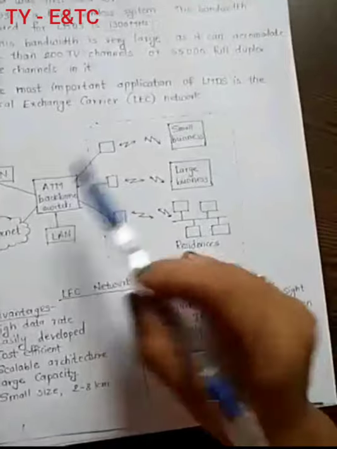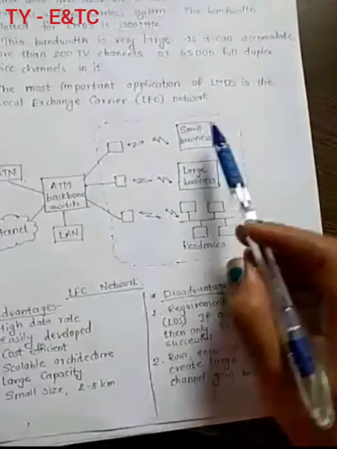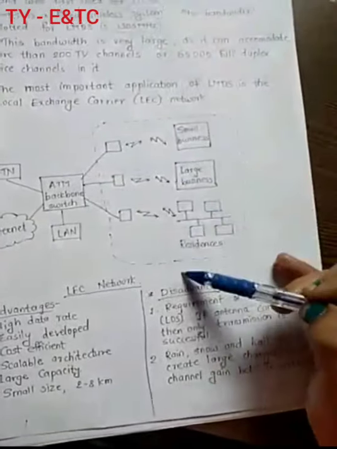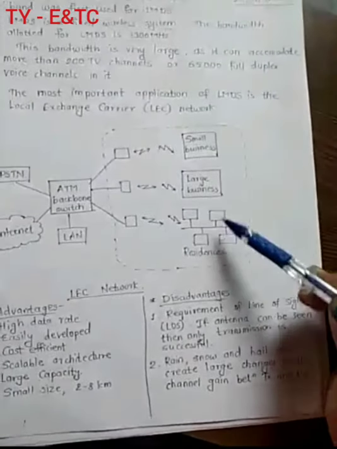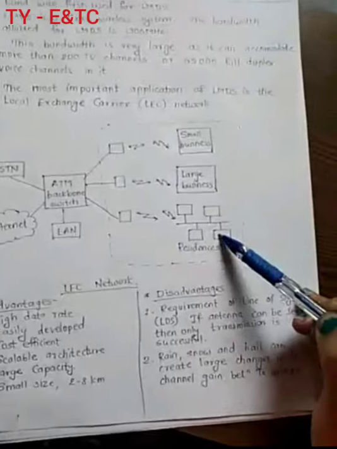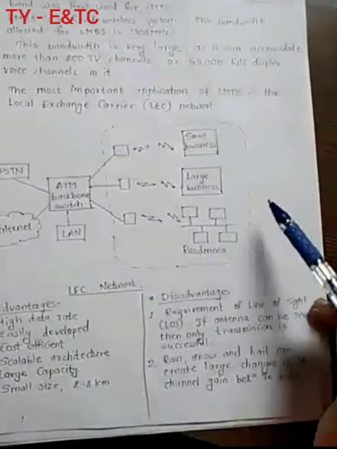But to the other part of the switch you can see these are all the wireless connections. You can make to the small business area, large business area, or different residences area. Okay, so you can do the connection there.